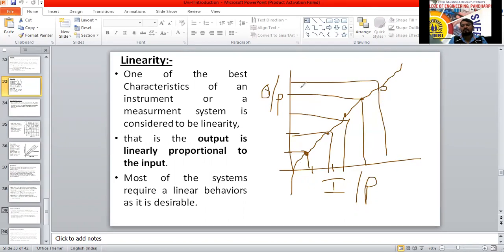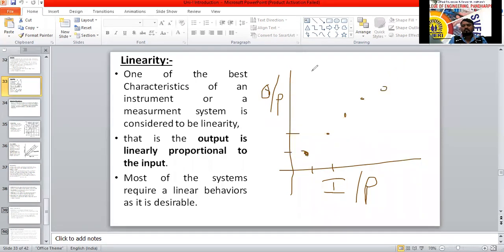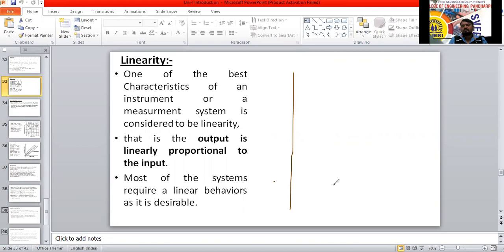Is there variation or not? Yes, sir. All right, I will remove all the things. Just a minute, once again I will try. Either input is 0, output is 0. Suppose I increase the input, then the output will also increase. As the input increases, the output increases. So the output is linearly proportional to the input.